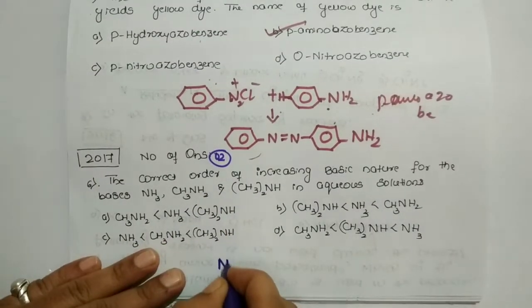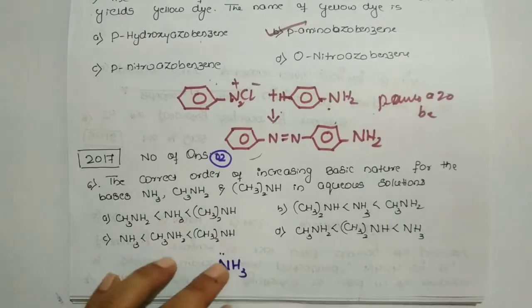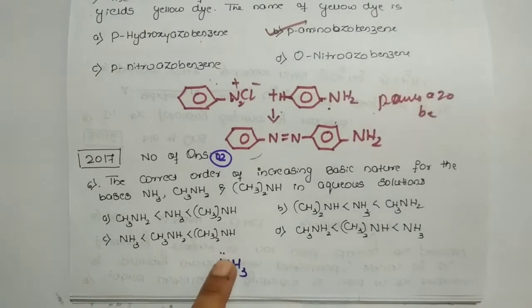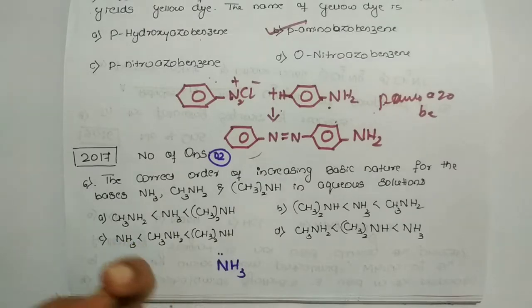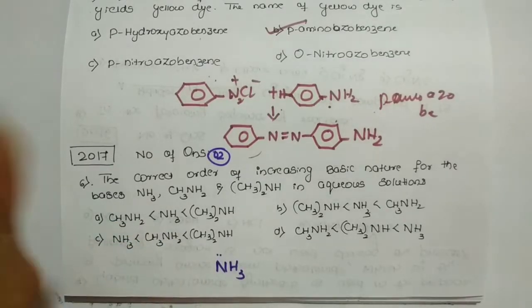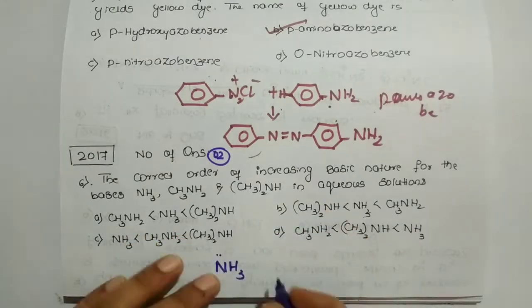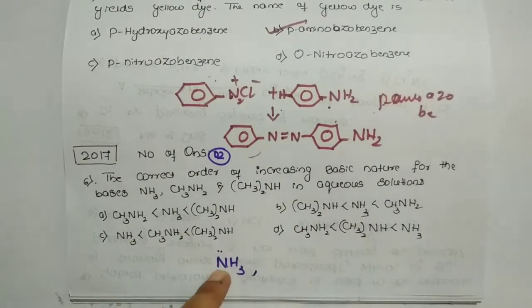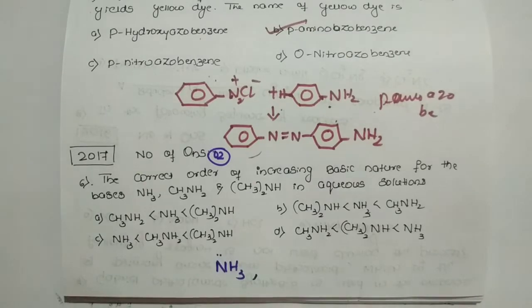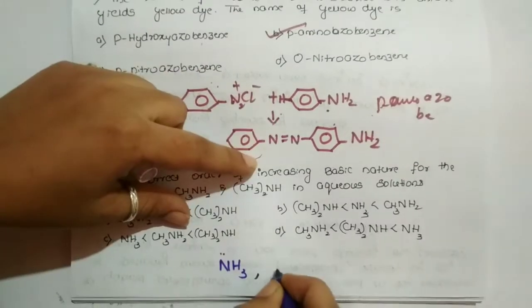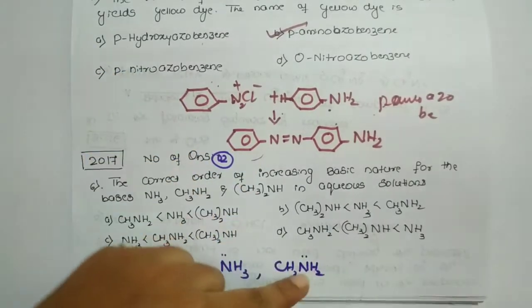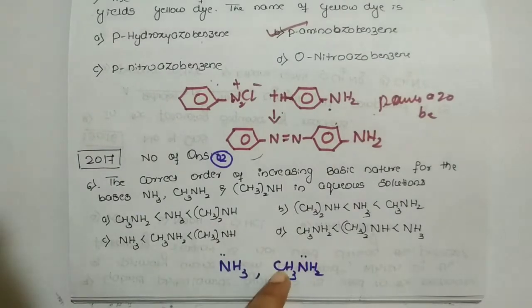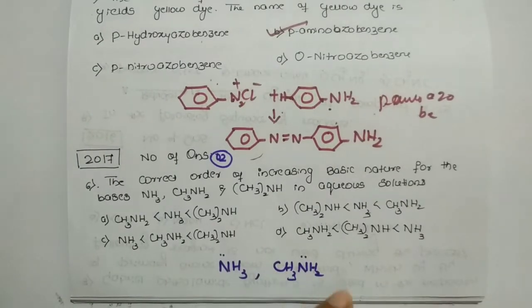No doubt ammonia is basic in nature. Why? It has a lone pair of electrons on it. And we know that if it has more electron density on nitrogen, it acts as a Lewis base, which is nothing but an electron donor. So one point is clear: the more the electron density on the nitrogen, the more its capacity to donate the electron. If I go through methylamine, no doubt nitrogen has a lone pair of electrons. At the same time, as I told, methyl is an electron donating group.